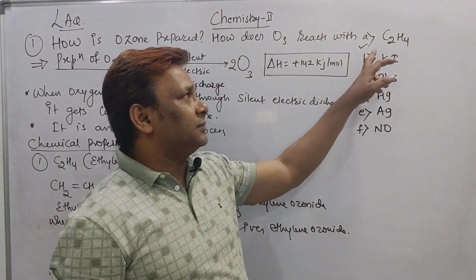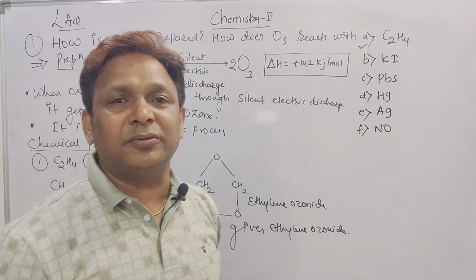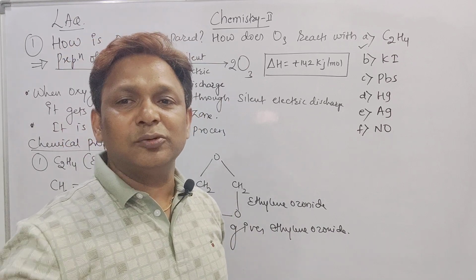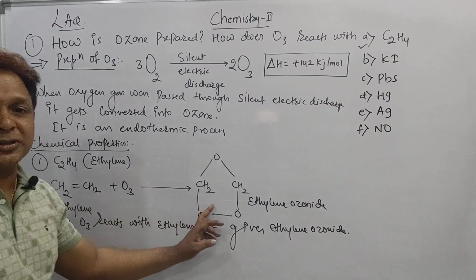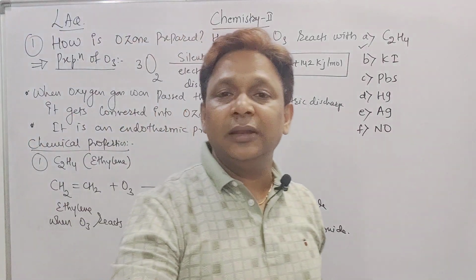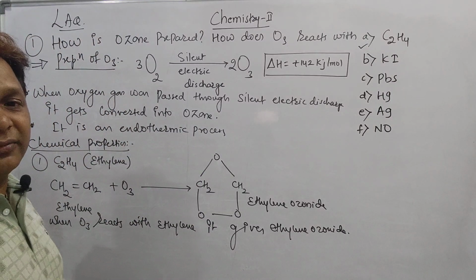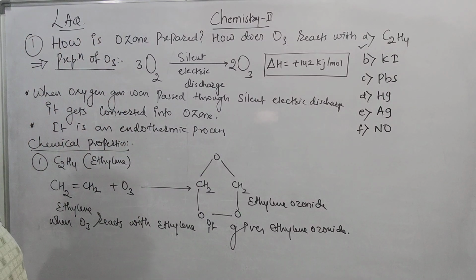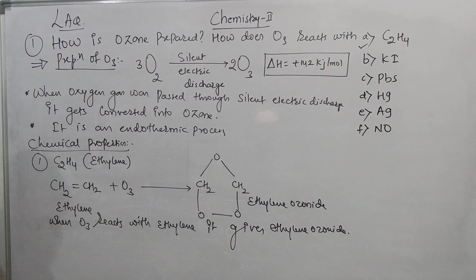Now chemical properties. What are the chemical properties, beta? How does this ozone react with the ethylene? In that one, beta, first one which I wrote here, reaction of ozone with the ethylene. Ozone reacts with the ethylene, it gives rise to ethylene ozonide. Is it clear, beta? Second one we'll see now. What is the second one? Reaction of ozone with KI. Up to here, you take a screenshot, beta. Please take a screenshot.